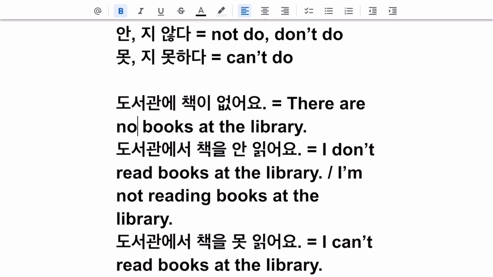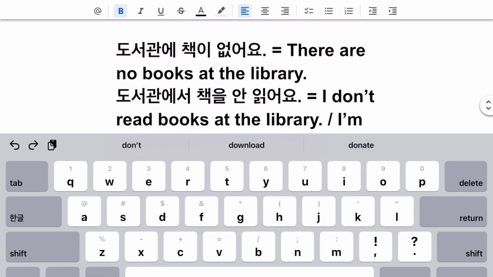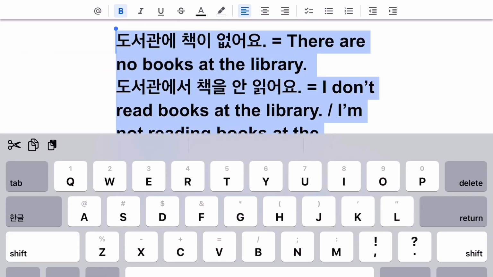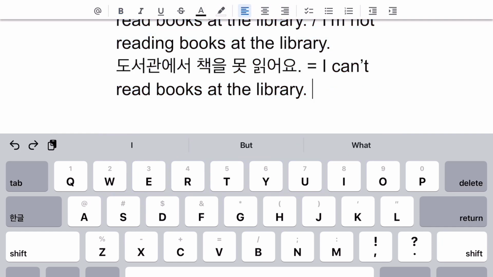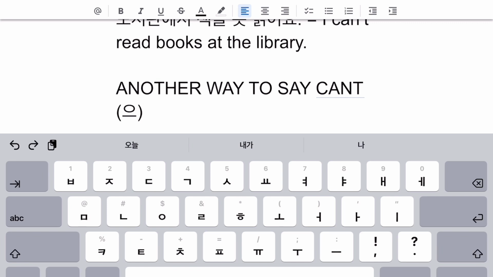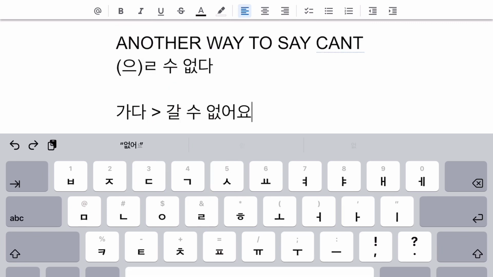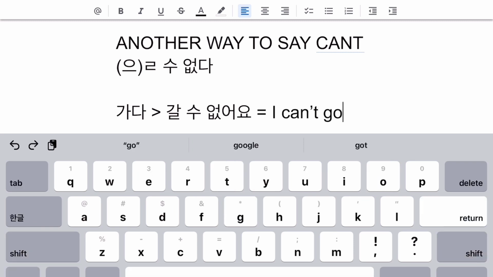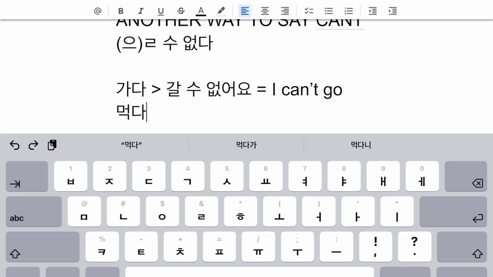Okay. And then there is, I don't know if you'll learn it with me, but while you're learning Korean in general, you will come across another way to say can't, but you don't have to actually try and use it yet. That is 을 수 없다. So 갈 수 없어요. I can't go. With a verb that ends with a consonant, we add just the ㄹ at the bottom, plus 수 없어요. Take off the 다.